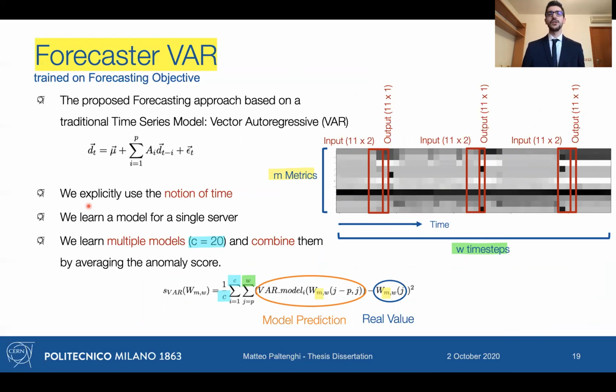The same principle applies to a similar method. In concept, we still use the forecasting principle, but with a vector autoregressive model that is traditional from time series models. Here we use a shorter history, and the difference is that we do not learn a model for all the servers, as happened with the convolutional neural network, but we learn a model on a specific server, and we select a group of them at random, like 20, to represent also the broader group of servers.